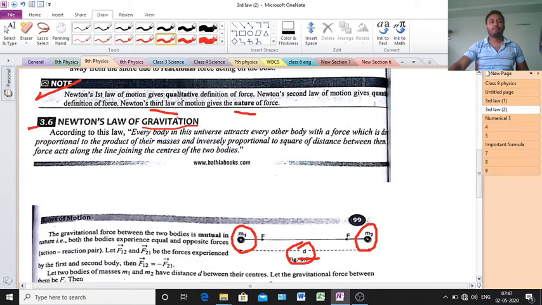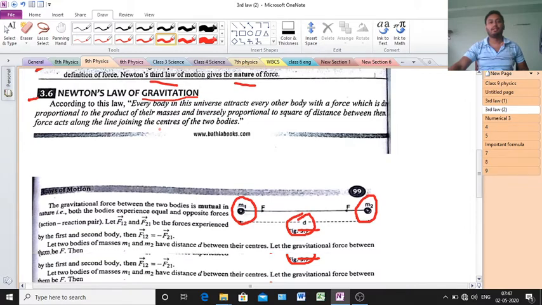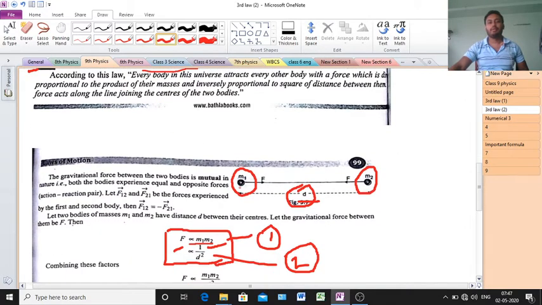So, Newton's laws of gravitation. In the previous video I discussed it, but today a brief discussion, that means a revision. At first, what is Newton's law of gravitation? If two bodies of masses m1 and m2 are separated by a distance d, then the force of attraction between the two bodies is proportional to the product of masses. That means F is proportional to m1 m2. Clear? That is the first case.